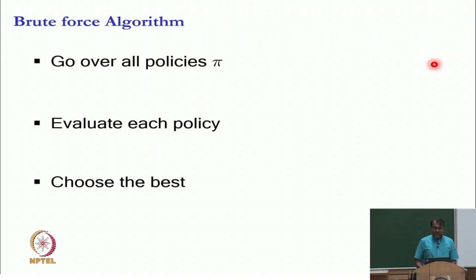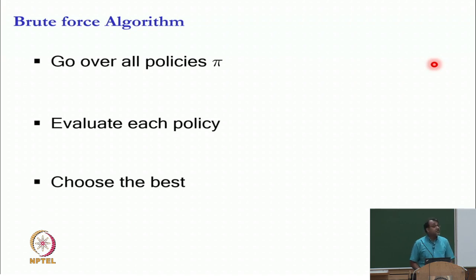Another question for you to answer is, how many policies are there? Do we have infinite policies or finite number of policies? Let us say I give you a finite number of states, let us say I give you a finite number of actions. I told you that policies are mapping from states to actions. Now, do I have a finite number of policies or infinite number of policies? Finite number of policies.